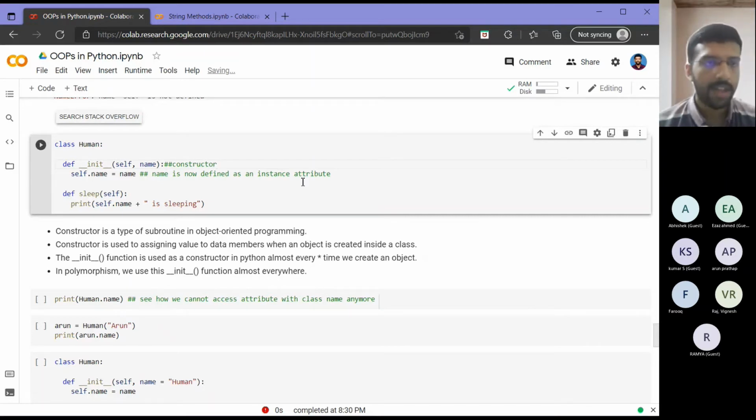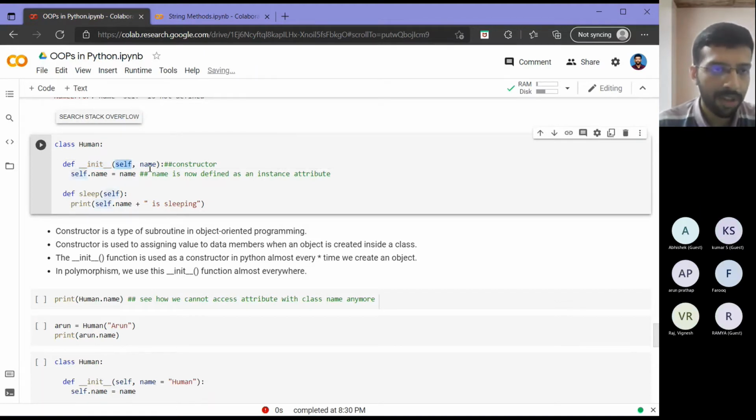What's a constructor? A constructor is something that will get called every time you create an object. The constructor for Python classes is two underscores, init, again two underscores. We will come to more methods like this later. It is also an instance function, so I can define it with a single parameter self.